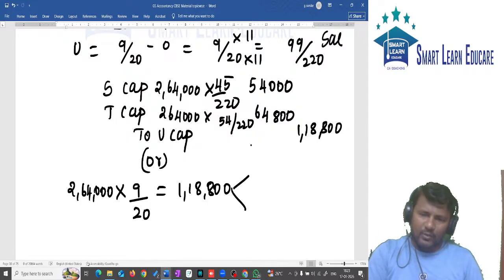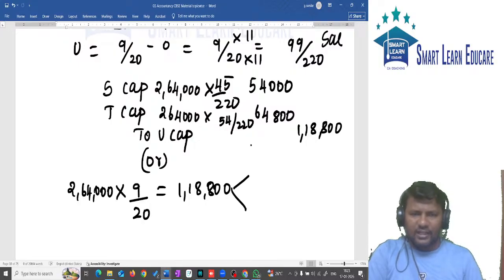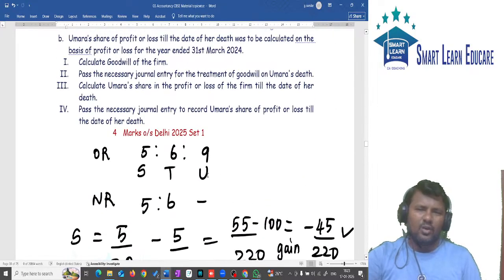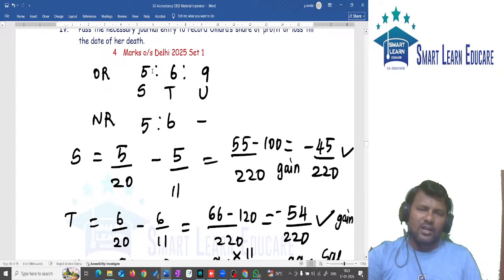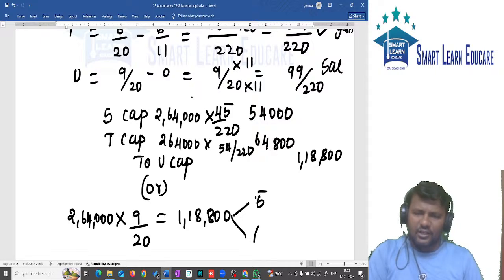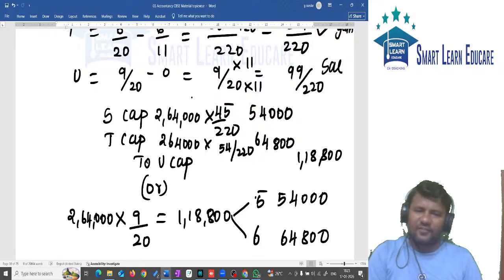This 1,18,800, in what ratio are we sharing it? It is their profit sharing ratio, because the old ratio is the same as the sacrificing ratio. So it is shared in the ratio 5:6. This 5:6 is the sacrificing ratio. So 1,18,800 into 5/11 will give you 54,000, and 1,18,800 into 6/11 will give you 64,800. In either way you can find this amount.